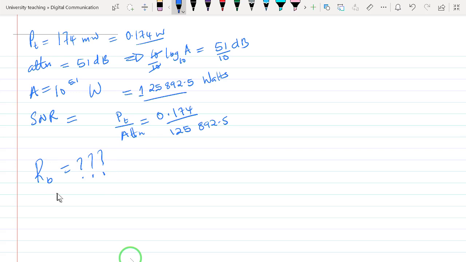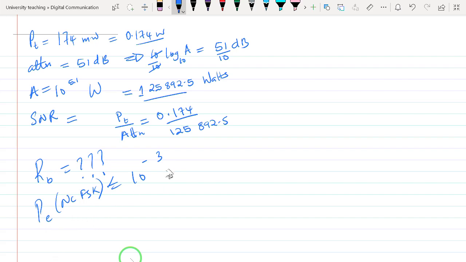Remember, the bit rate is going to be determined by the probability of error, PE, for non-coherent FSK, and we are told that the one we require should be less than or equal to 10 to the power minus 3. So we need to be able to evaluate RB, and we need an equation that expresses RB in terms of this probability of error.